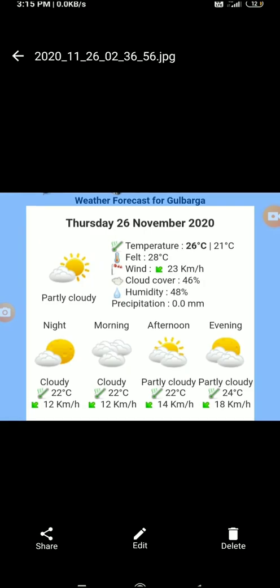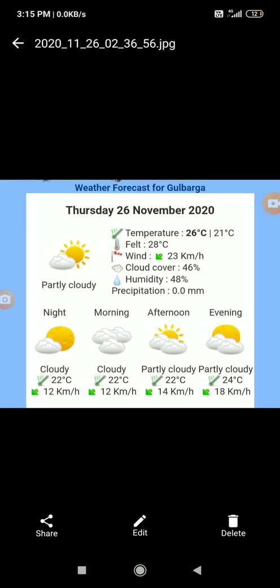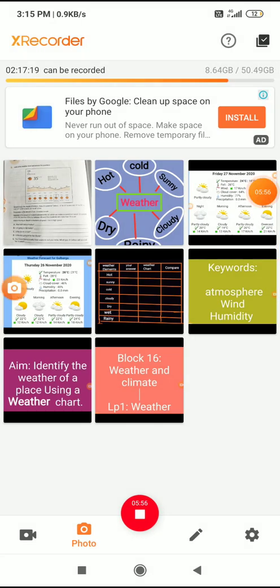Today compared to yesterday, the cloud cover, how much cloud cover is in the sky, it is increased, right? Here you can say it is increased, okay. So this is the weather forecast of Gulbarga, or Kalburgi we can say.